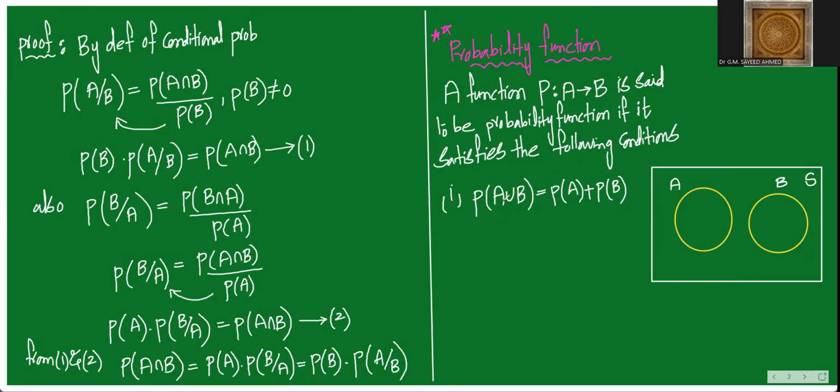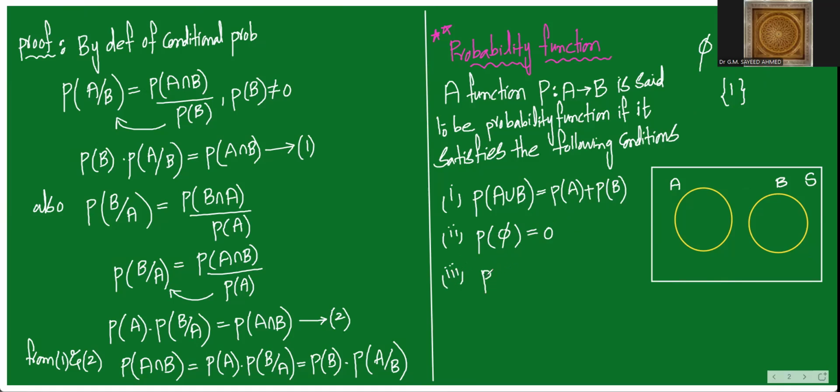Now, second condition: probability of the empty set is equal to 0. There is no chance of getting an empty set. Empty set means we don't have any element in that set. If you have only one element, it is called a singleton set. This bracket is used to represent sets. Already in 8th class, I think 10th class also.